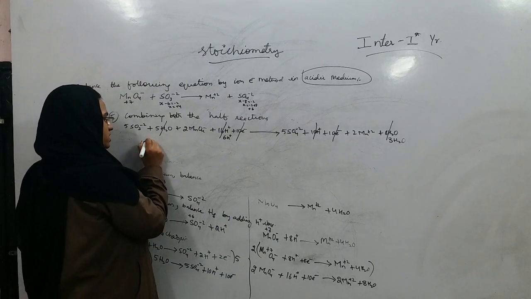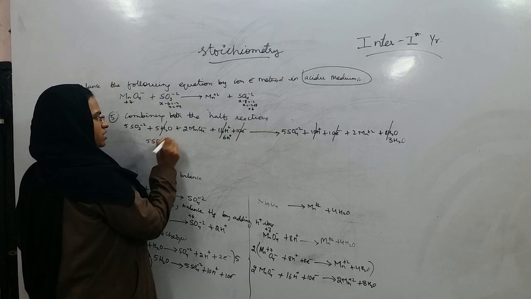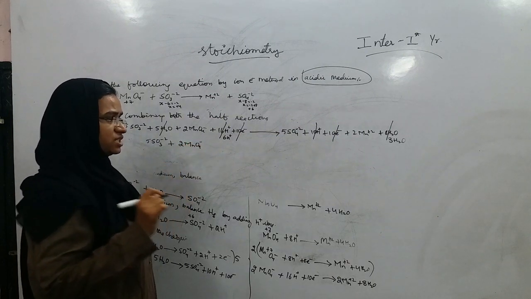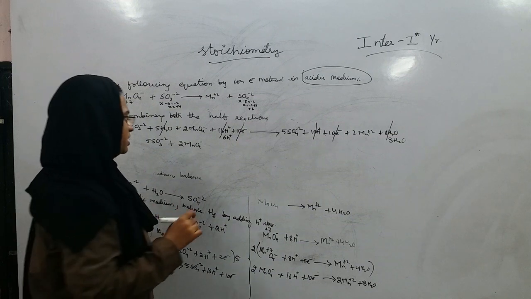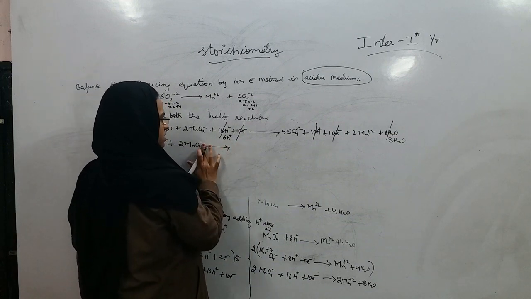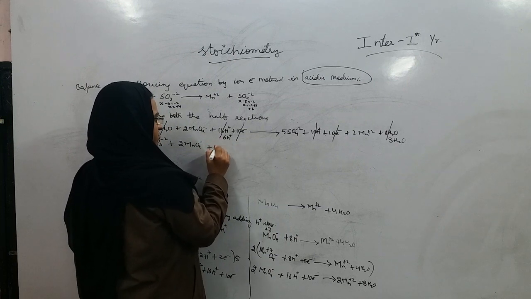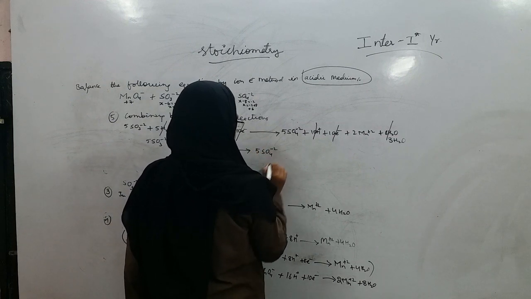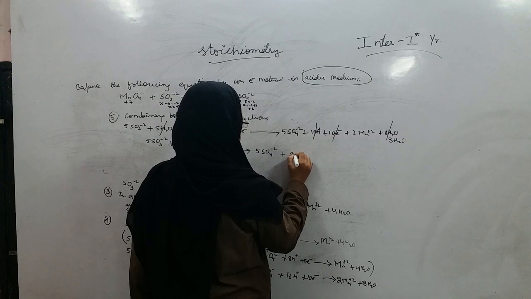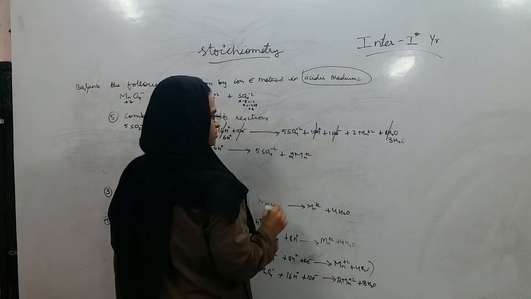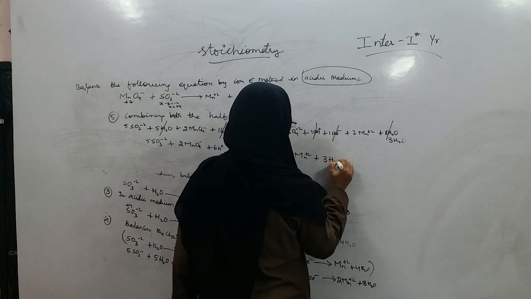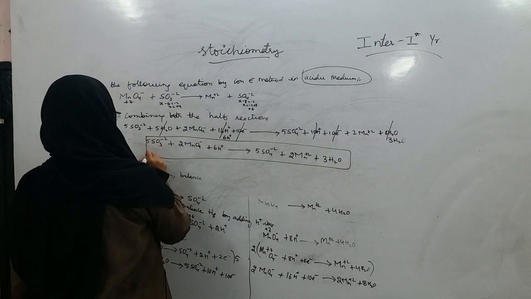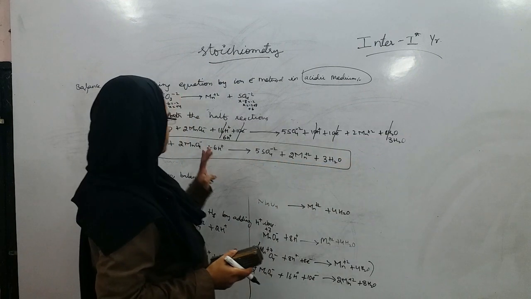Now we will write the leftovers. 5SO3 minus 2 plus 2MnO4 minus. Pay attention to the charges, don't miss them. Okay. Give rise, oh, 6H plus we have to write. Plus 6H plus is left. Give rise to 5SO4 minus 2 plus 2Mn plus 2 plus 3 moles of water. This is the balanced equation of the given equation we have in the acidic medium, right?